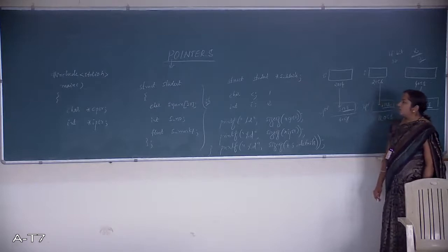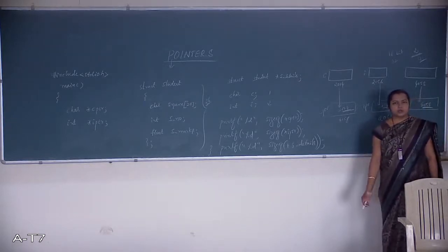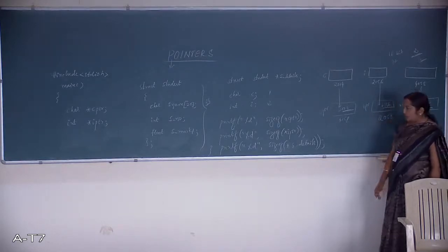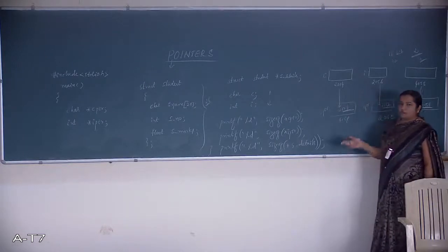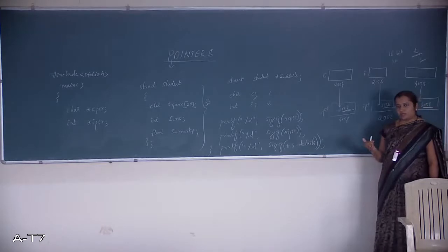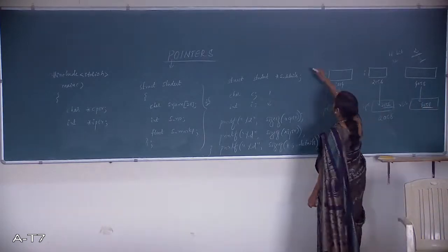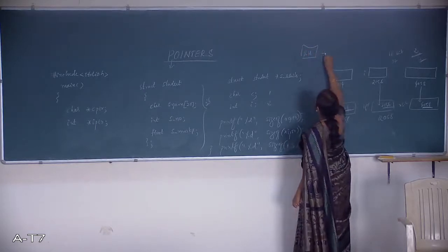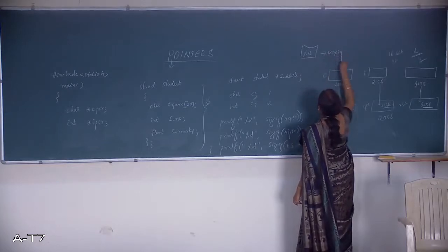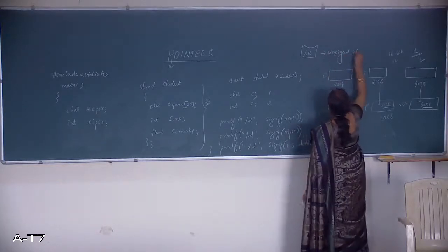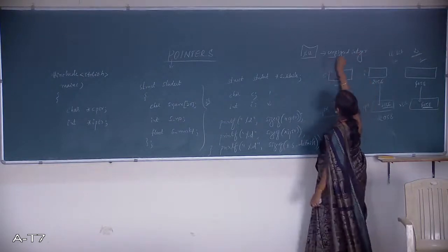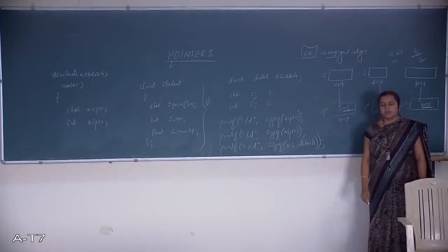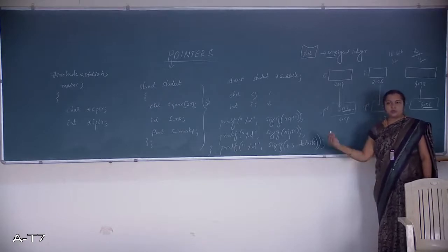And one more thing, since it is holding addresses, which are nothing but positive numbers, there cannot be negative values. So whenever you want to know the content of the pointer variable, instead of giving %d, better give the format specifier %u. That is, %u is for unsigned integers. U is for unsigned integer. The addresses are positive numbers. For that reason, you need to give %u instead of %d here.